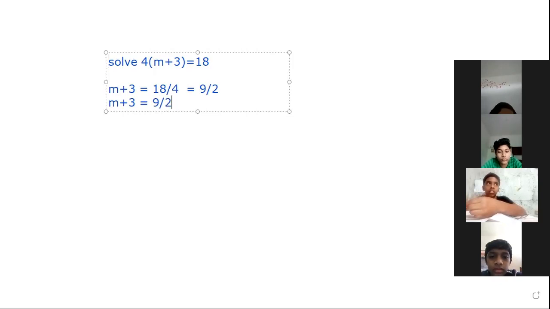Then what about m? Now how will you find the value of m here? m is equal to 9 by 2, which is already in our RHS. Then what happens when we transpose plus 3 from LHS to RHS?